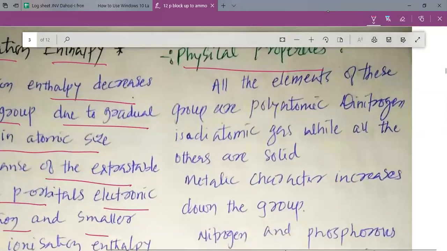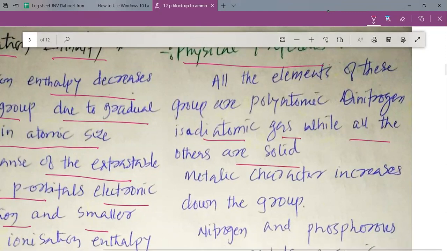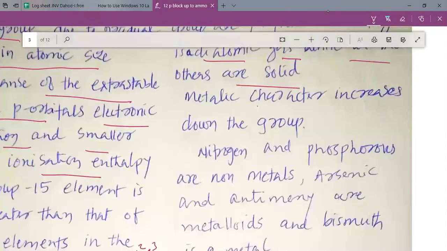All the elements of this group are polyatomic. So all these elements are not seen as monoatomic, but they are all polyatomic. Nitrogen exists as a diatomic gas, while all the others are solids. So nitrogen is the only gas, all the others are solids.